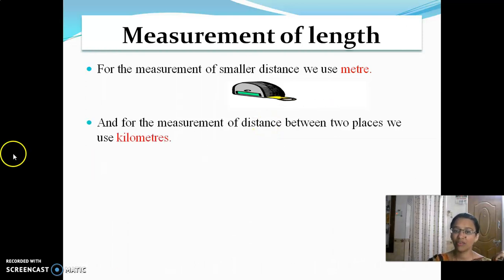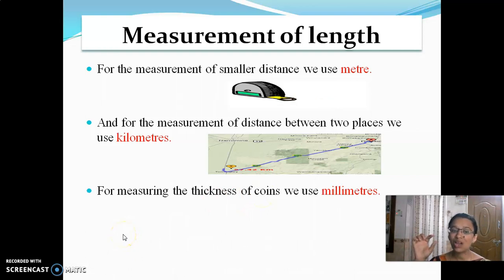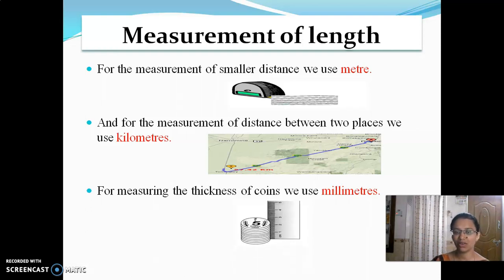And then second one, for measuring the distance between two places we use kilometers. And for measuring a small distance like the thickness of a coin we use millimeters. Look at here. For measuring the thickness of a coin we use the millimeter. So how many millimeters are equal to 1 centimeter, children? Are you clear? Yes, tell me. Yes, 10 millimeter is equal to 1 centimeter.